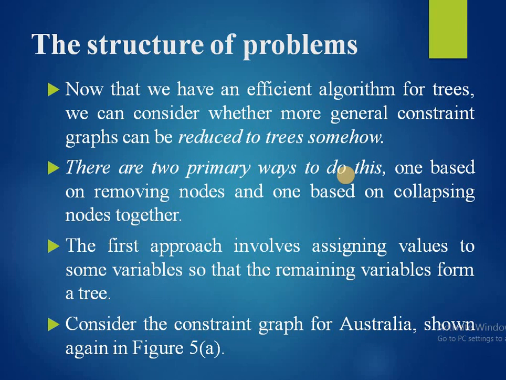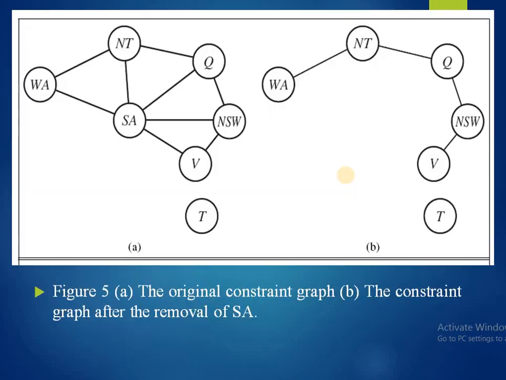The first approach involves assigning values to some variables so that the remaining variables form a tree. Consider the constraint graph for Australia, which is shown again in figure number 5a. This is the original constraint graph and this one is the constraint graph after removal of SA.